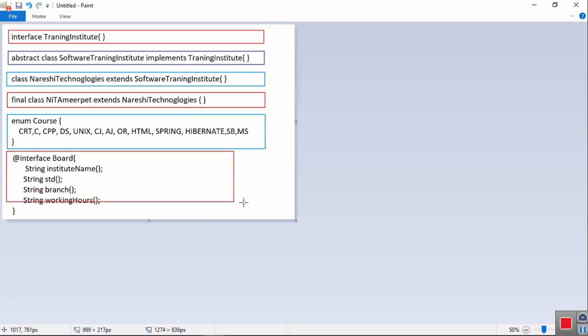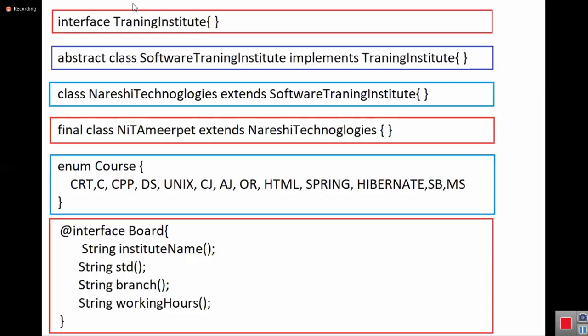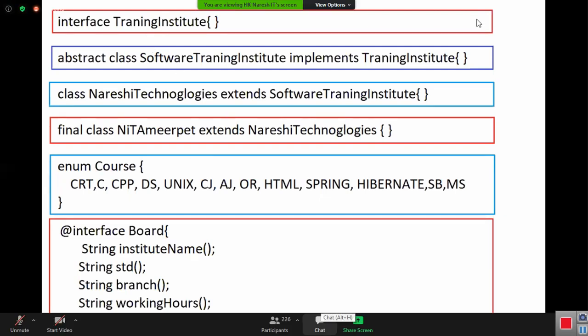Enum and annotations are not meant for representing the object. Enum is meant for representing constant values of the object. And annotation is meant for providing some description to the programming element. Everybody got clarity? Yeah?